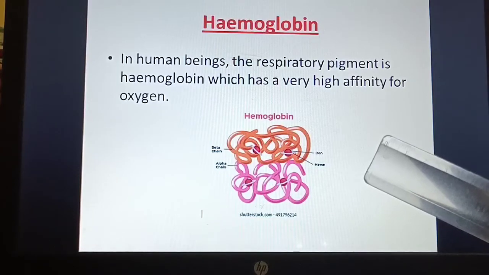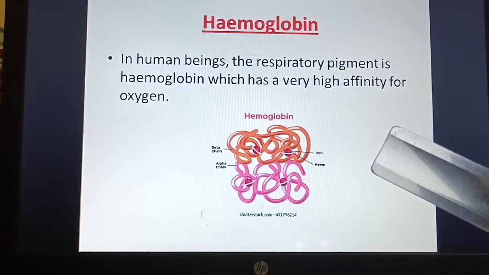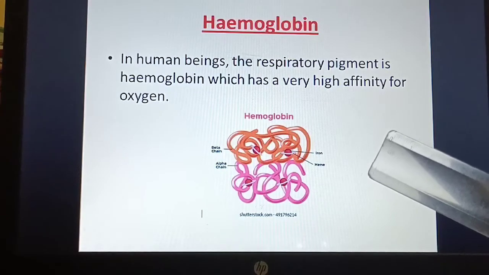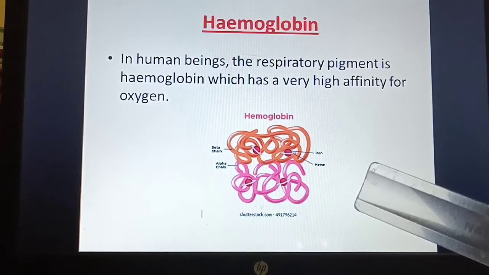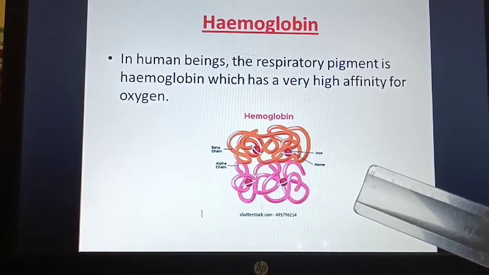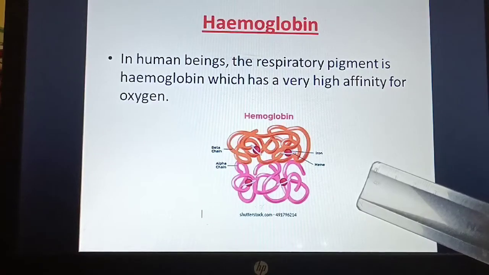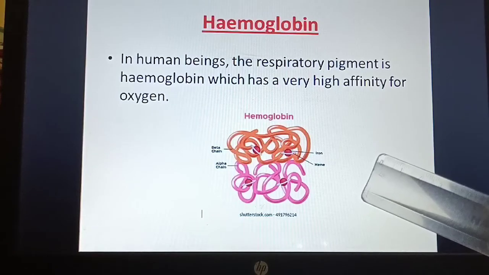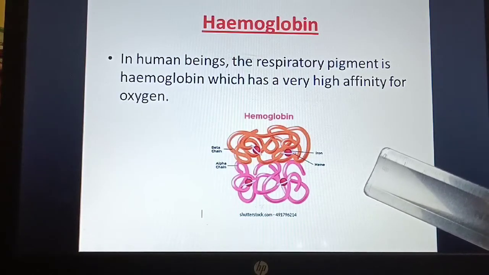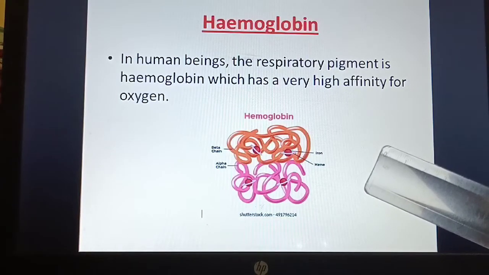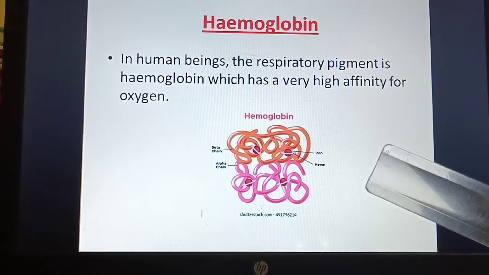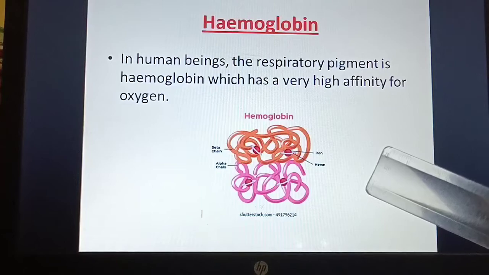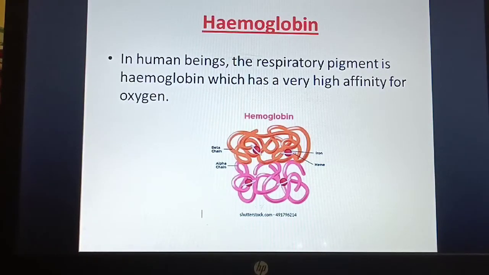Now what does this hemoglobin do? It helps you carry the oxygen, and in hemoglobin the iron content is high. So it is called an iron containing pigment. Therefore sometimes the doctor suggests eating leafy vegetables, vegetables or fruit which are good in iron, so that the oxygen level in your body may increase.